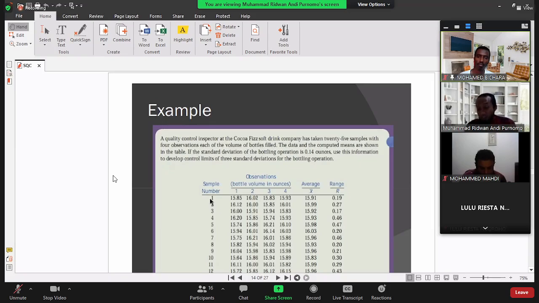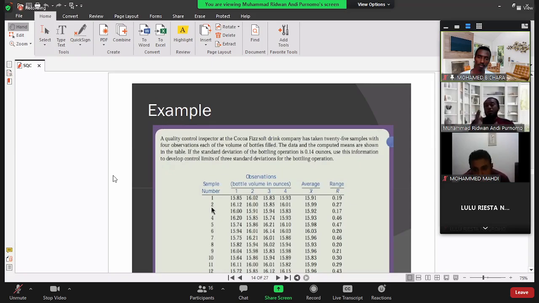When you see the time is, let's say, 8 o'clock, you can go to the factory to take 4 samples. After that, you go back to the office to measure the volume. After that, for the second sample, you cannot set the interval, like every 30 minutes I will go to the factory. It cannot be like that. You need to set the interval to take the sample randomly.